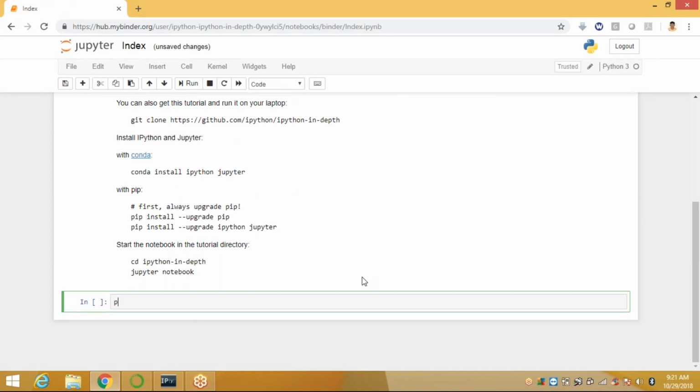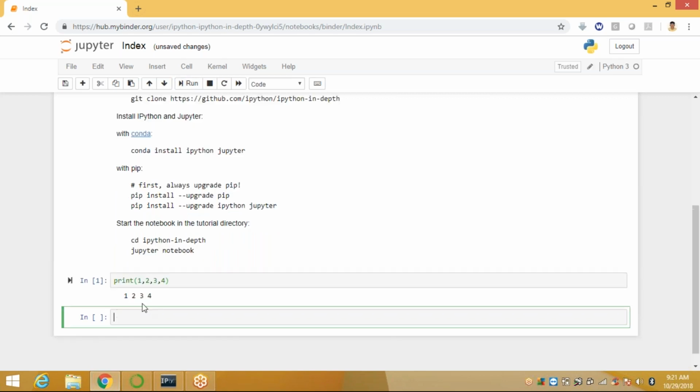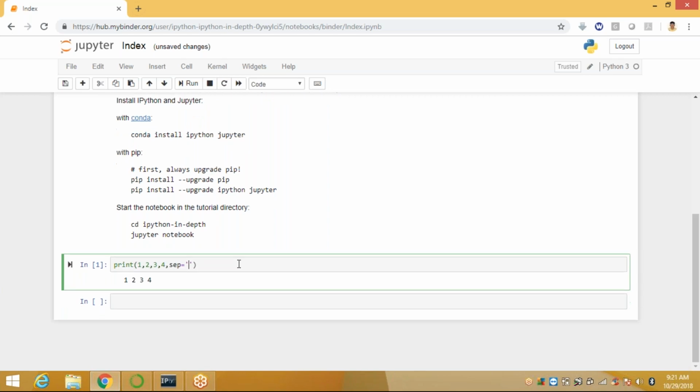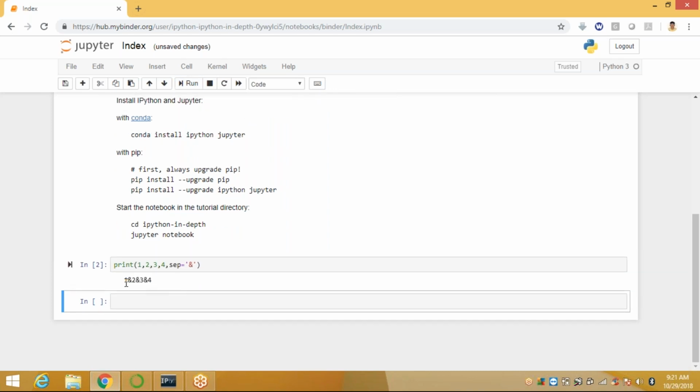Here print, and run it. Now it displays 1 2 3 4. In the same way, I want to change the separator to an ampersand within the quotations. Run it: 1 ampersand 2 ampersand 3 ampersand 4.